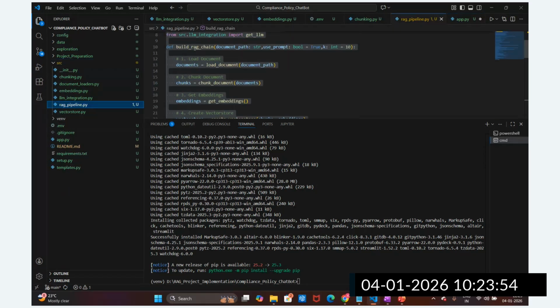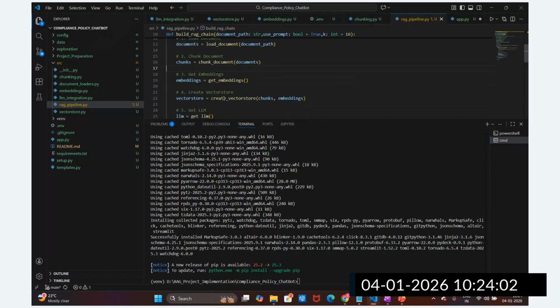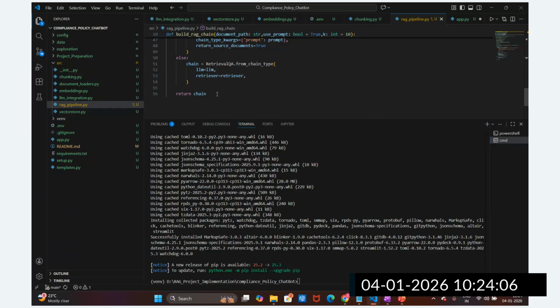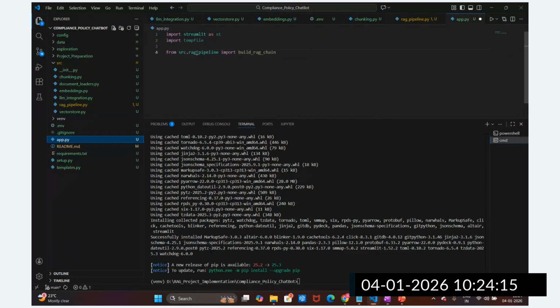Why? Because in the function we have all these models we are going to import here, and we are going to set up this pipeline: load document, the chunking, get embedding, create vector store, get LLMs, retrievals, and this is how we are going to set up this question answering chain. So this RAG pipeline at the backend, we are going to call in this app.py file. Now I'm going to write.